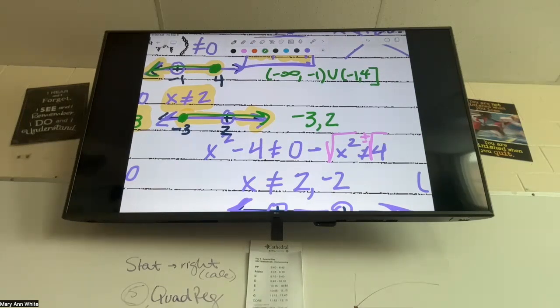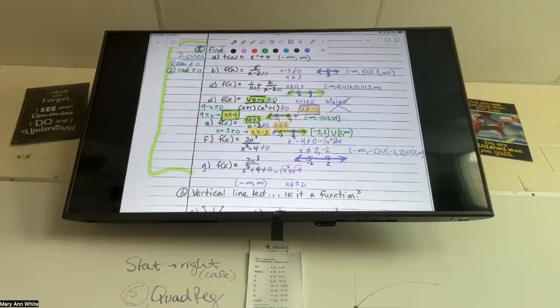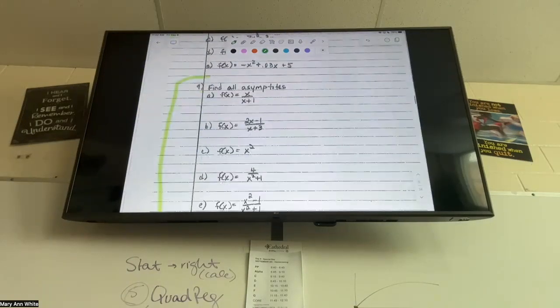Good. Bracket or parentheses with -3? What about 2? Good, and then 2, all parentheses, very good. -3 to 2, bracket with the -3, and then 2 to infinity. Okay, so that is domain. How are you feeling about domain? Okay. Last thing I want to cover, I want you to skip down to number 9.